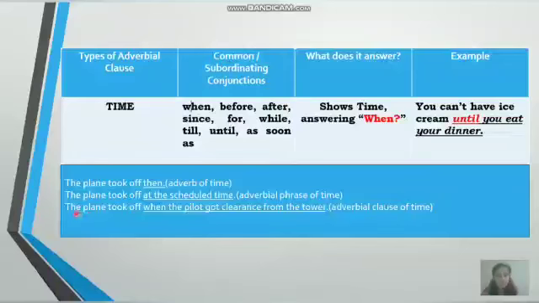Look at the next example, children. The plane took off when the pilot got clearance from the tower. So now this part of the sentence, you have a subordinating conjunction, when, at the beginning of the adverbial clause. Then again you have a subject, the pilot, and you also have a verb over here. So this part of the sentence is called a clause, and since we have an adverb, it is an adverbial clause, and it gives you the answer for the question: when did the plane take off? When the pilot got clearance from the tower. So it's giving you the answer for the question when. Therefore, it is adverbial clause of time.